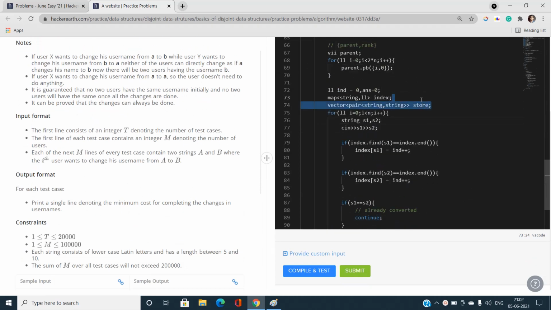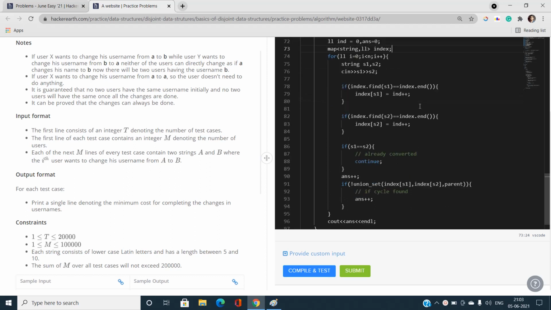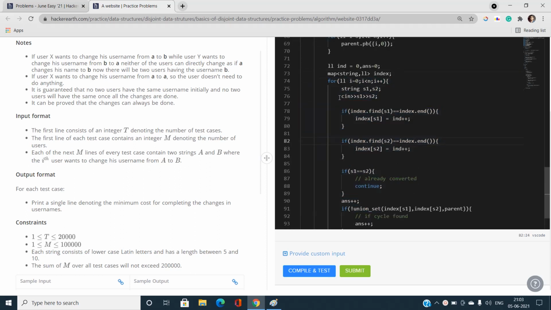Okay, so this is not going to be required, I think. I can erase that. Okay, so I will iterate for n times and take the string as input and find the unique representation in the form of a numeric value for this string. I can easily do that by checking whether s1 exists in the index mapping of string to its numerical value or not. If it already exists, it means that we have already given the unique value to that particular string. So I will just move further. So this is for checking. Otherwise, assign the unique index and increment your index variable.